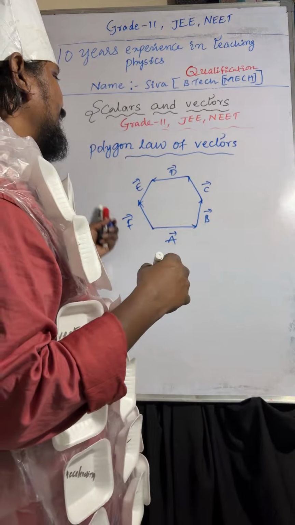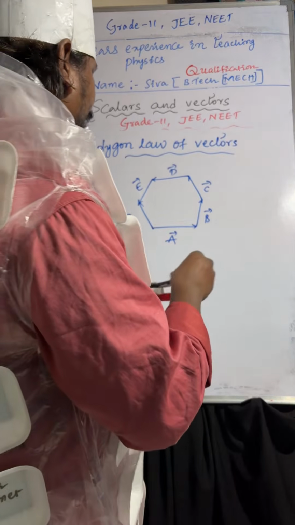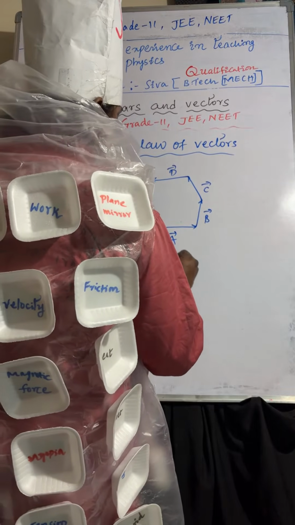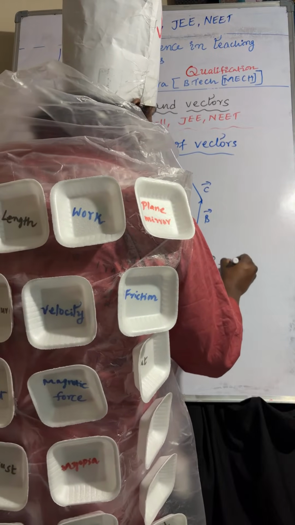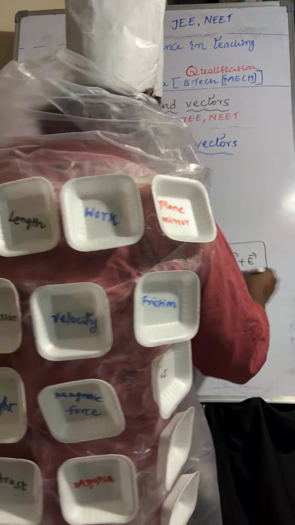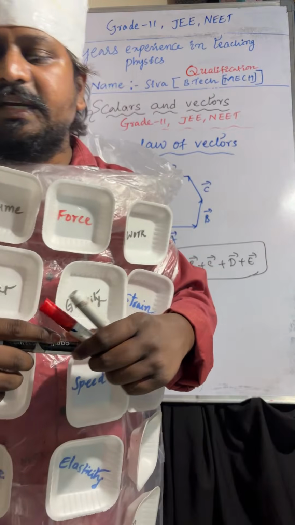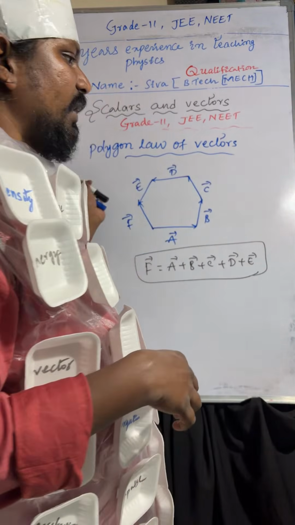The resultant vector will be acting opposite to the sides of all the vectors. So F bar equals A bar plus B bar plus C bar plus D bar plus E bar, just like the triangle law of vectors. I hope it is very clear.